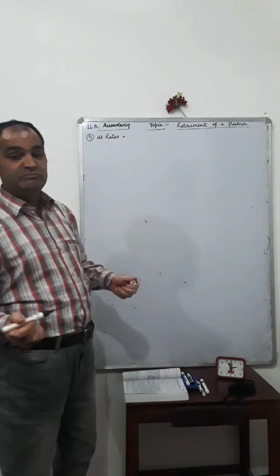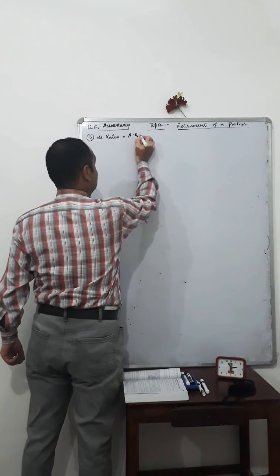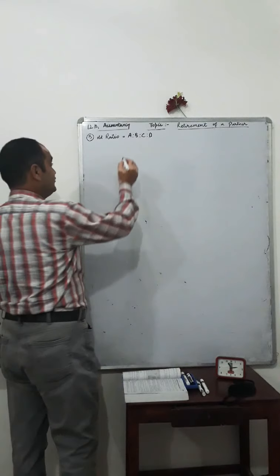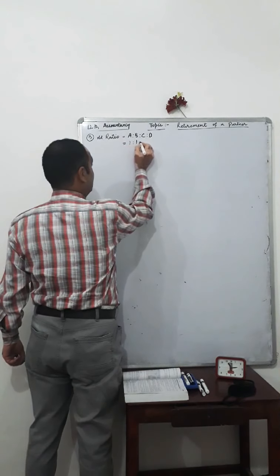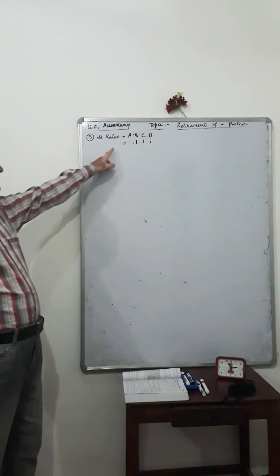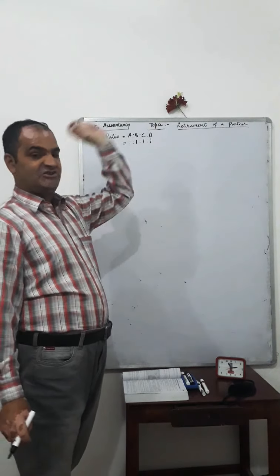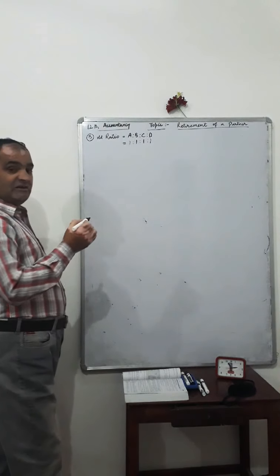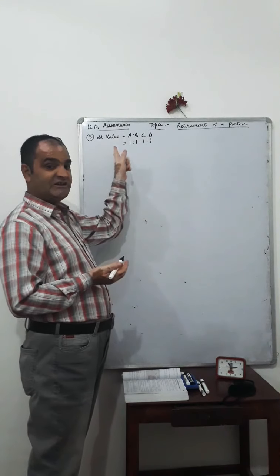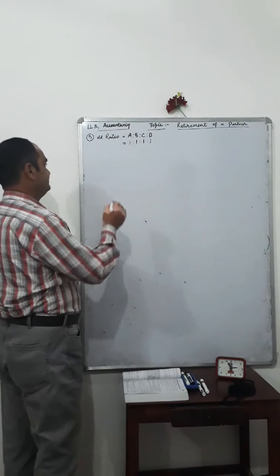Here we have 4 partners, A, B, C and D. They are sharing their profits in the ratio 1:1:1:1. That means they are sharing their profits in equal ratio. Here I will explain the profit sharing ratio of 4 partners with the help of an example.